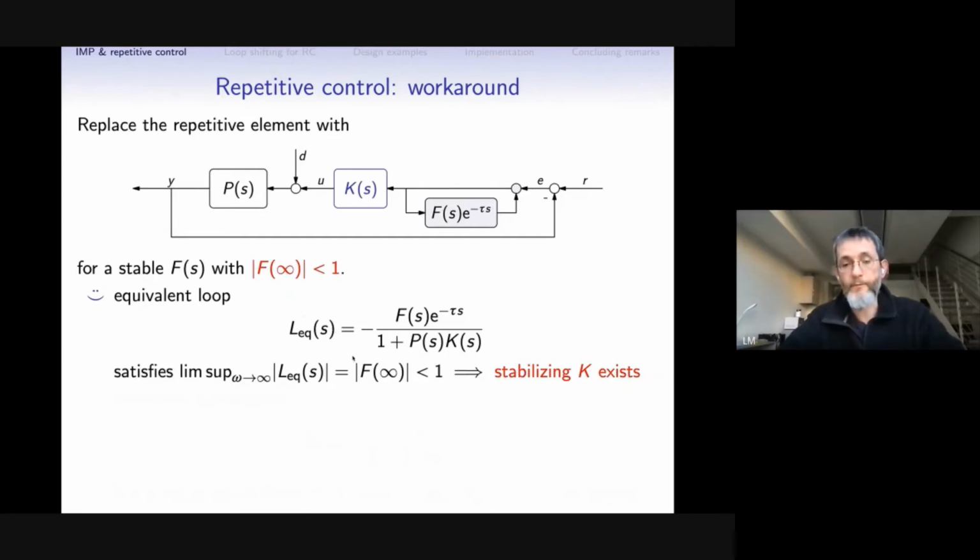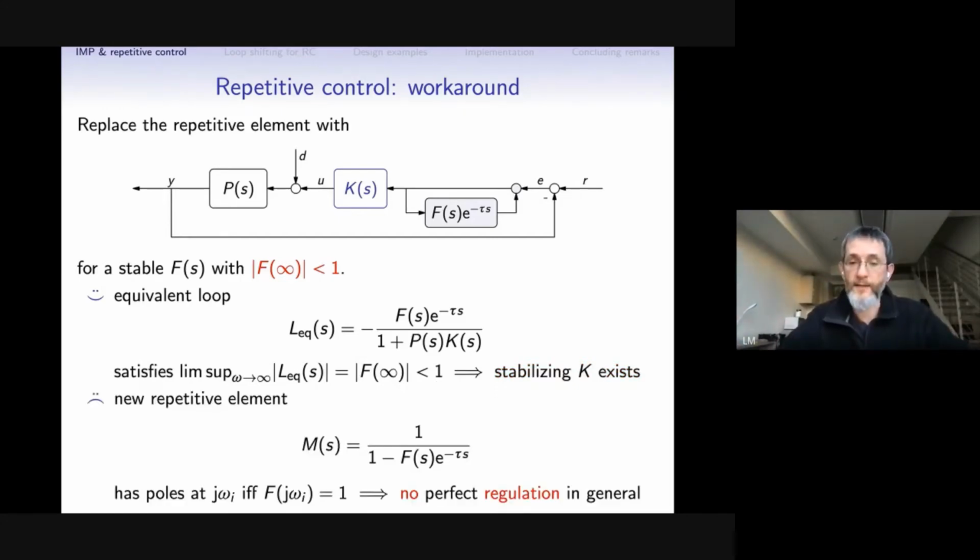In this case, the equivalent loop will be the same as before with the addition of this F, and then the high frequency gain of this equivalent loop is exactly the high frequency gain of F. And if it's strictly contractive, then the stabilizing controller always exists. So then potentially, at least we know that the problem is solvable. But of course, this is no longer our original repetitive loop.